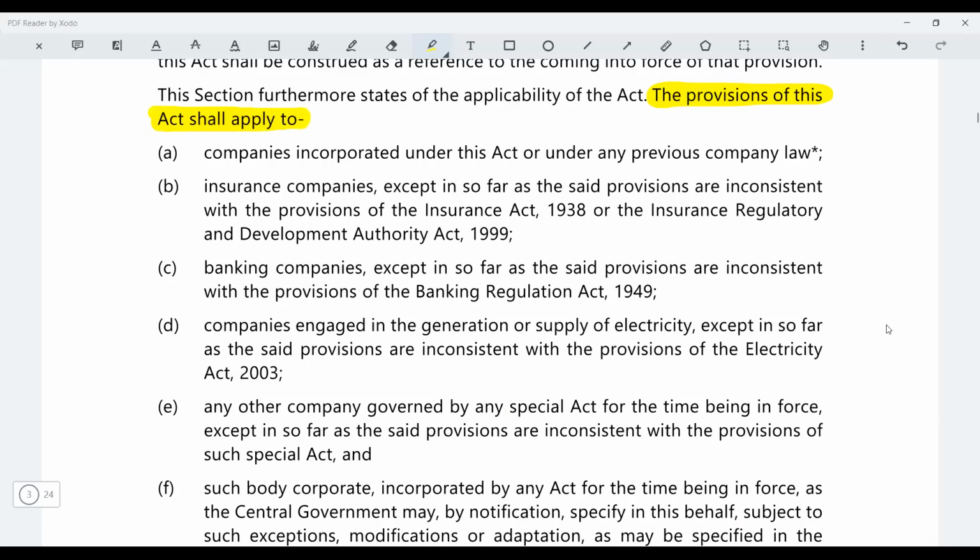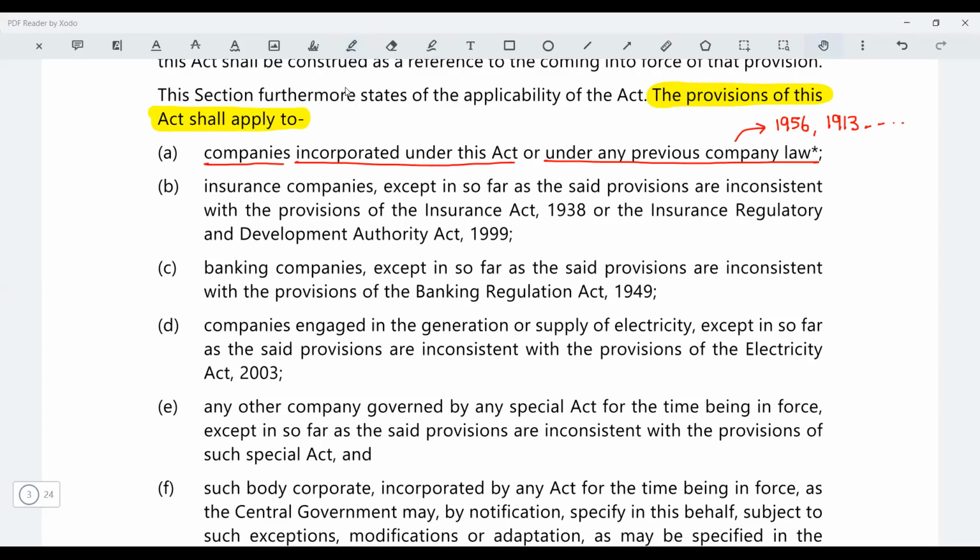Because, sir, in section 1, Companies Act has clearly mentioned that the act will be applicable on whom. So it says that the provisions of this act, Companies Act, will be applicable to the companies which are incorporated under this act or any previous company law. Now, what do you mean by any previous company law? Before the 2013 Act, you had the 1956 Act. Before that, you had the 1913 Act. So any of the previous company law which was there, and all the companies which are incorporated in those acts, the new Companies Act will be applicable on that also.